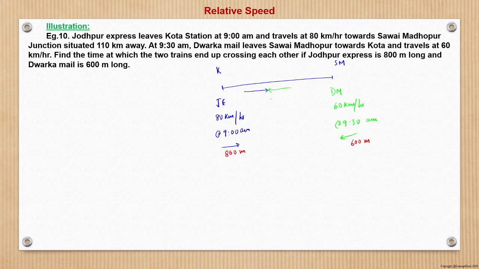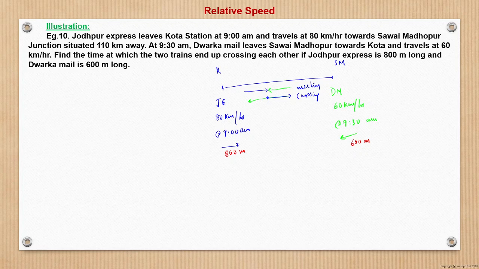But crossing will happen when the rear end of Jodhpur Express and the rear end of Dwarka Mail meet. So this is crossing, and the first case is the case of meeting, right?